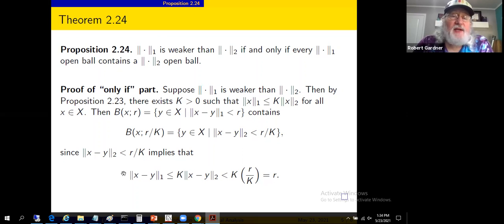So any vector y that satisfies this also satisfies the condition that the 1 norm of x minus y is strictly less than r. That is, such a y vector also satisfies this and therefore is an element of this ball. So any vector y in this ball is a vector y in this ball. This is the open ball with respect to the 2 norm. That's a subset of the open ball with respect to the 1 norm, the arbitrary open ball that we started with.